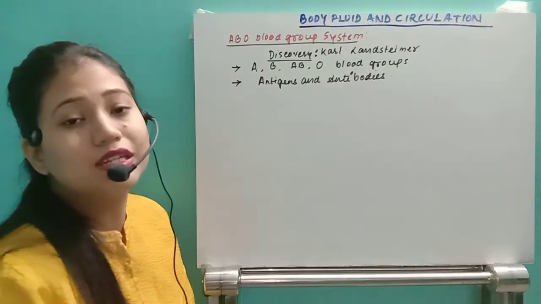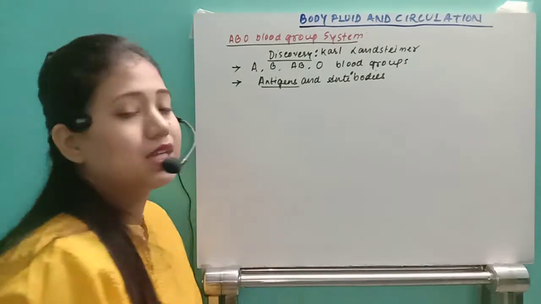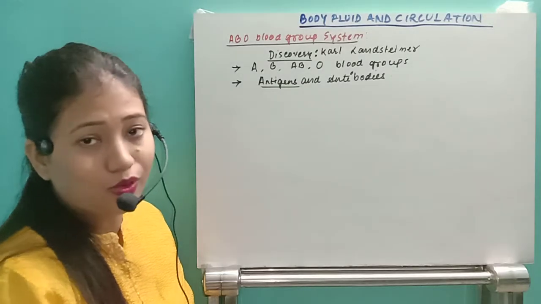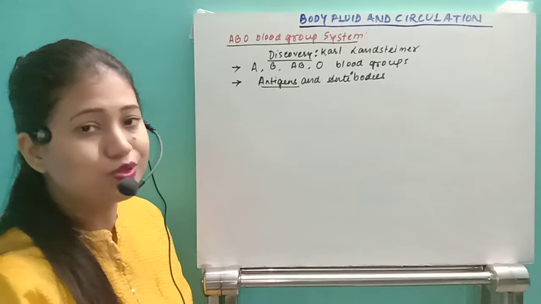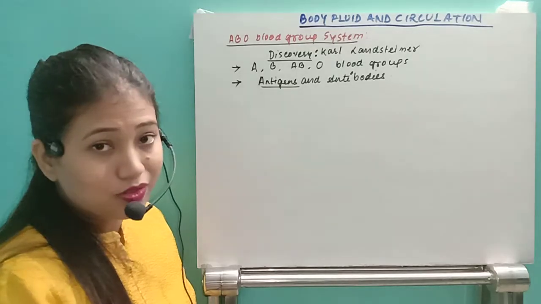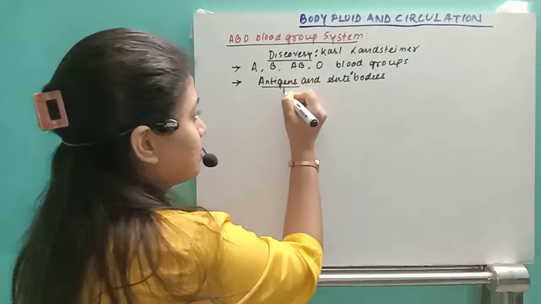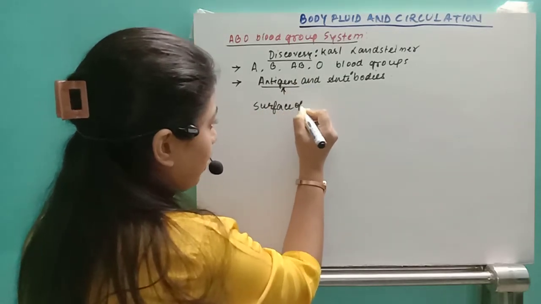They are present in our blood. Normally we think that foreign particles are called antigens, and to fight against the antigens, what we produce are the antibodies. Some of the antigens are self also. These antigens are present on the surface of RBC.